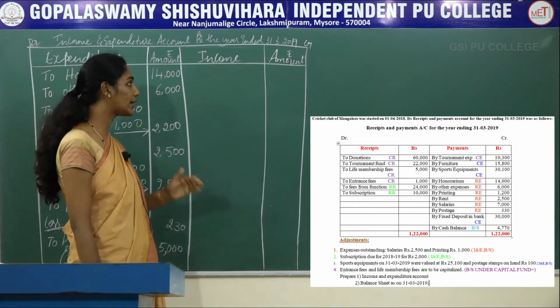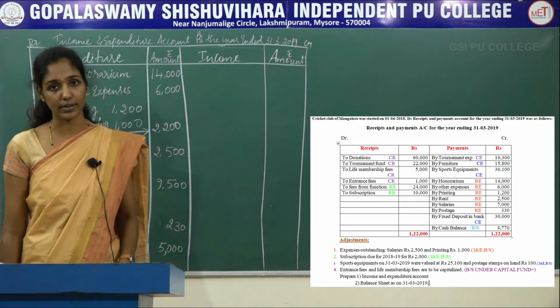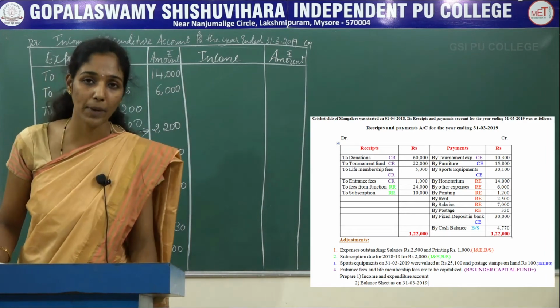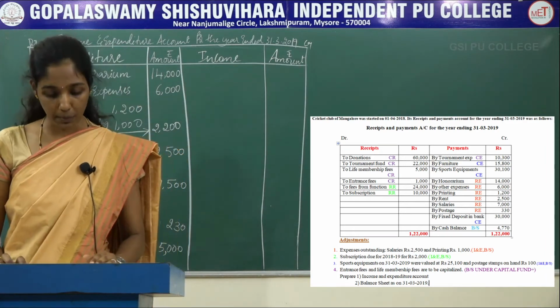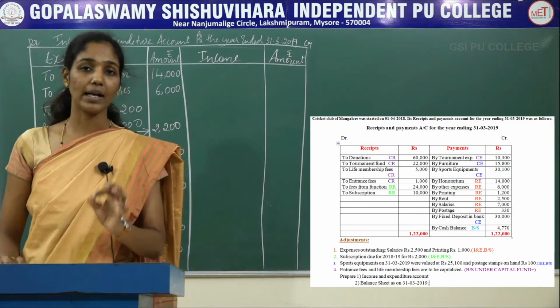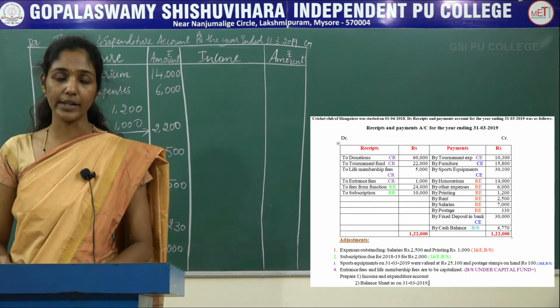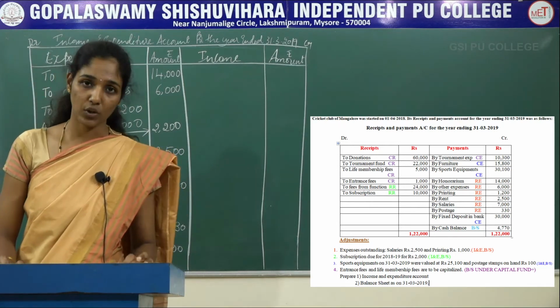For recording the items on the credit side, you should consider only revenue receipts which are given in the receipts and payments account. So see the receipts and payments account on receipt side. Whatever you marked as revenue receipts, those items only are considered in income and expenditure account.